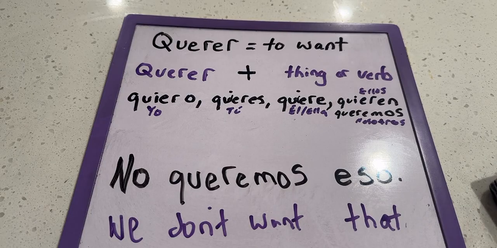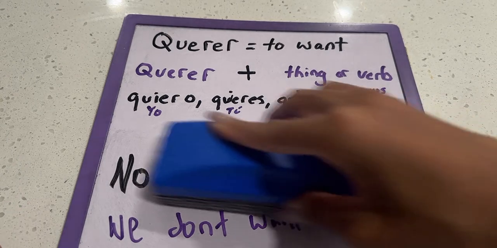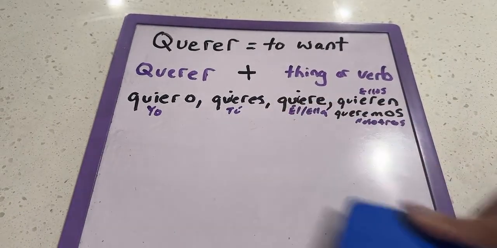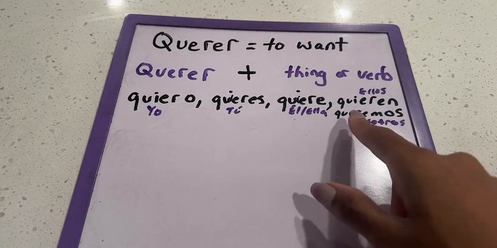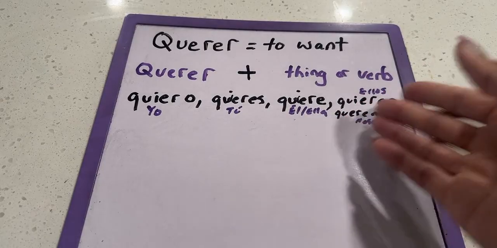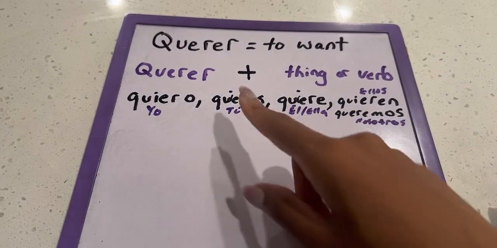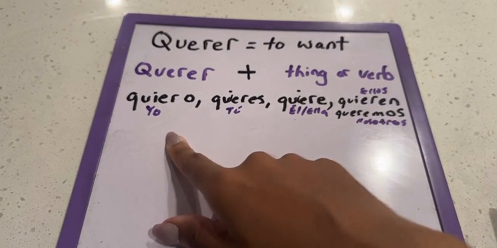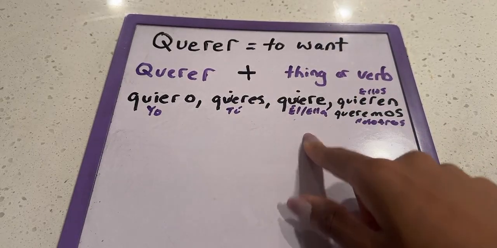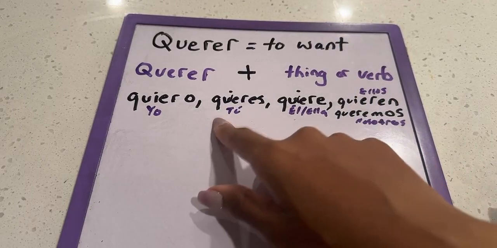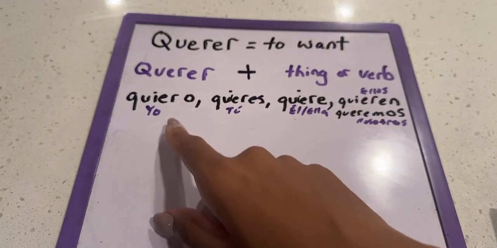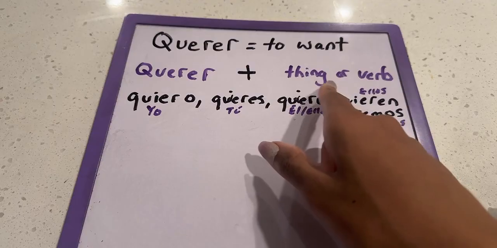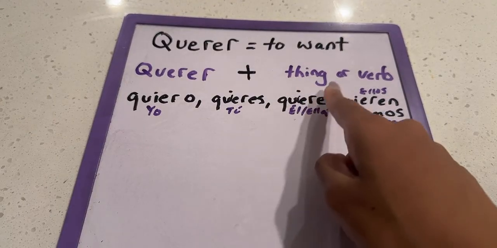Now, there are some people who say nosotros, but that's not exactly necessary. If you wanted to say nosotros queremos, that's just saying extra words. It's fine if you just say queremos and quiere, and you don't have to put tú quieres, yo quiero, él, ella quiere. The pronouns that you put in front of it are not necessary. You can just put quiero and then what it is that you want. You can put quieres and what it is that you want.